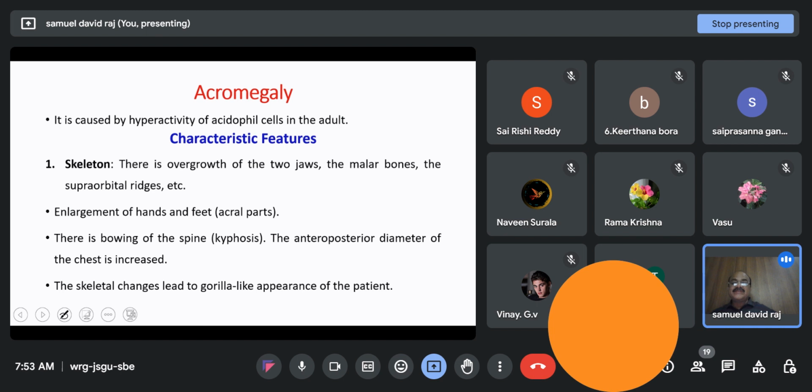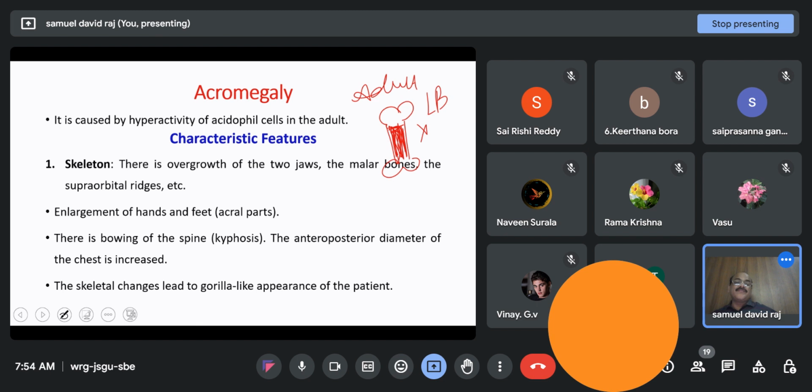The second thing is acromegaly. In children, there is bone growth. In adults, the epiphysis fuses with the diaphysis. That means there is no cartilage here. This entire thing is calcified. So when it is calcified, there is no more growth of long bones.